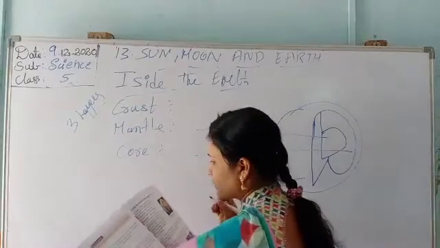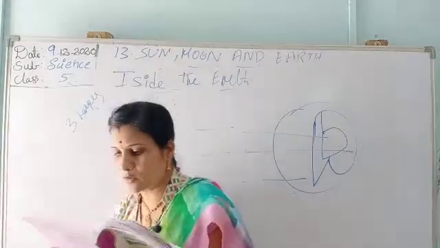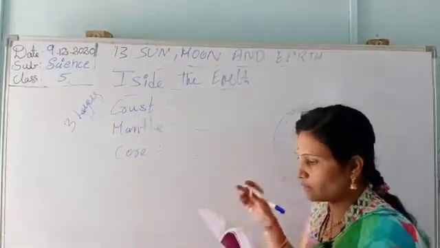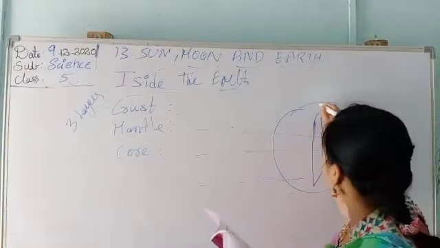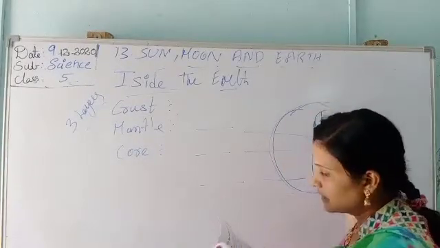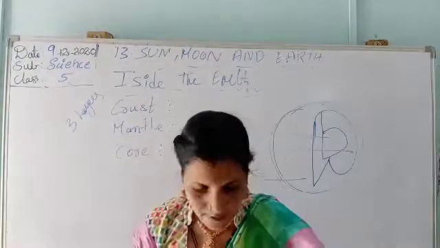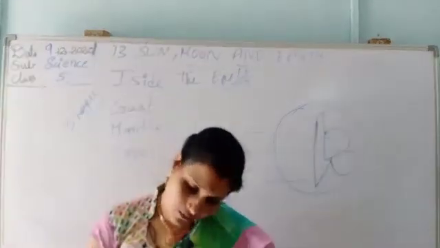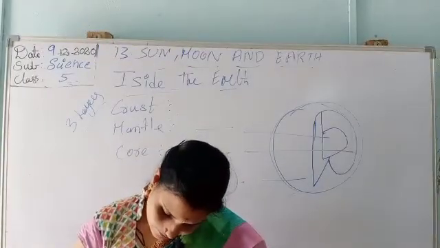What are these? We have to learn. The outermost layer of the earth is known as crust. Here he is telling the outermost layer of the earth is crust.